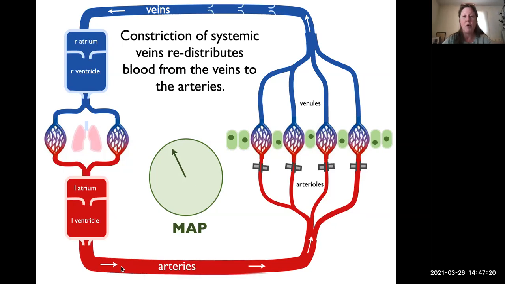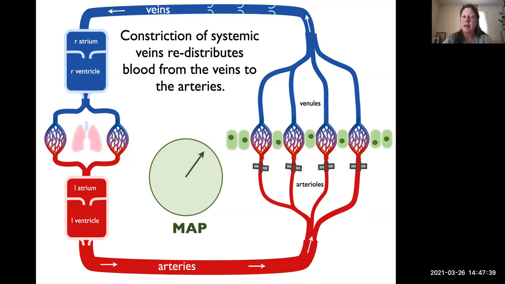So we just got more blood in the systemic arteries because we squeezed the veins, and that's going to bring our mean arterial pressure up, almost close to normal at this point. All of these are immediate or short-term responses.